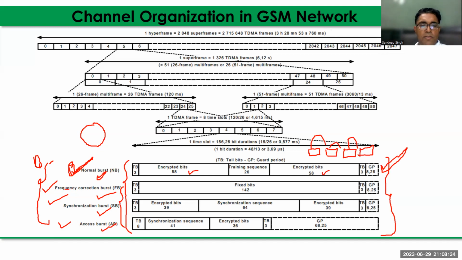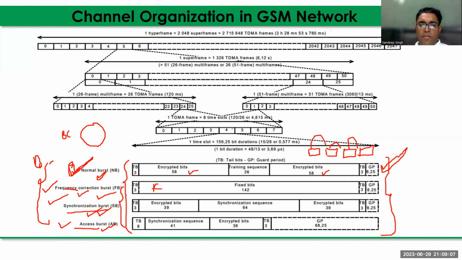Okay, the frequency correction burst is used for the frequency correction channel, a control channel, right? The synchronization burst is used for the synchronization channel, and the SS burst is used for the SS channel. SS channel means random SS channel. These are the three specific bursts. The format is different, but the normal burst is used for all the dedicated channels, and the BCCH channel also uses the normal burst. Information is transmitted in the form of a normal burst.